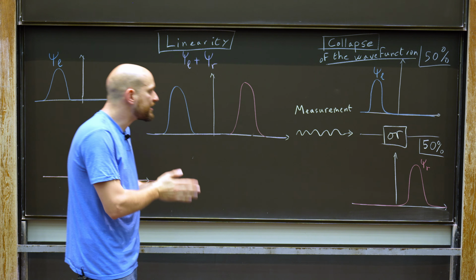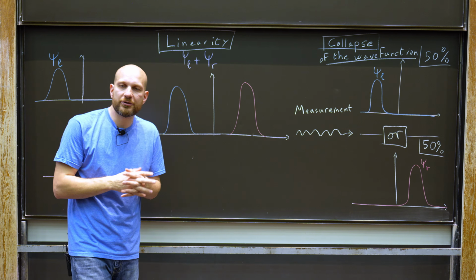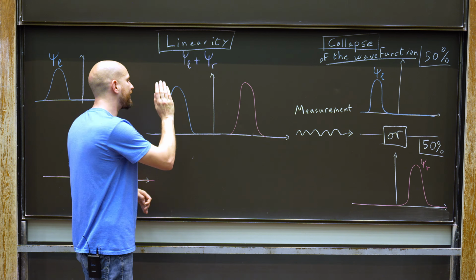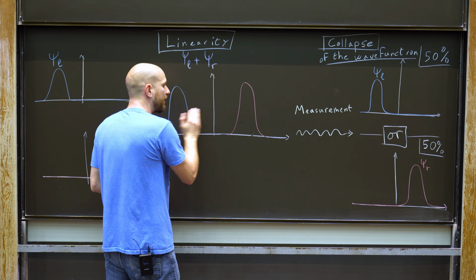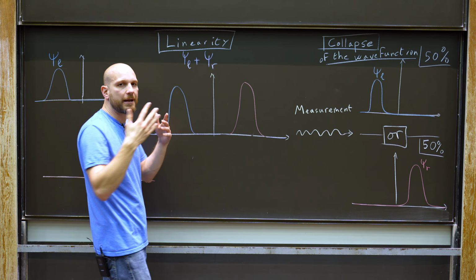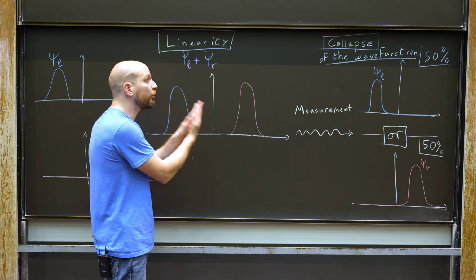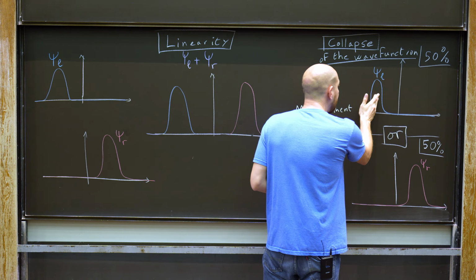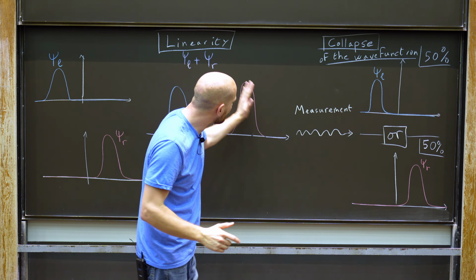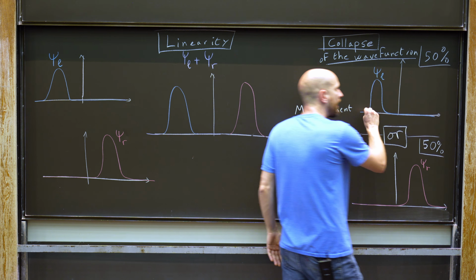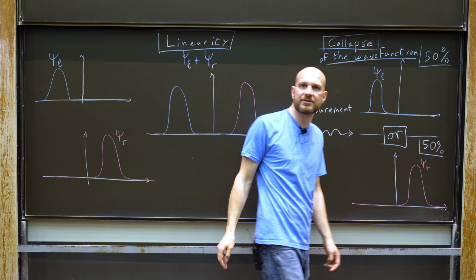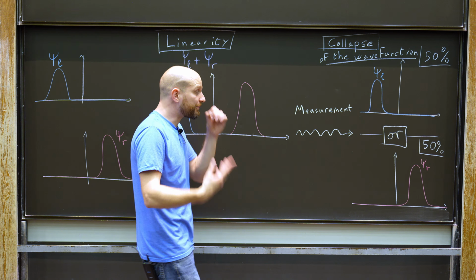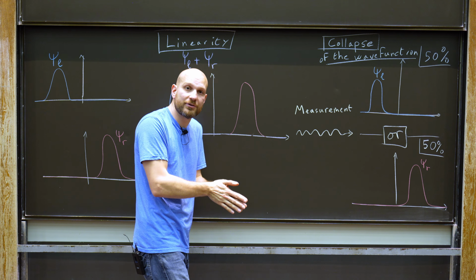So the prescription that we follow in the standard formulation of quantum mechanics is that if I start with a wave function that looks like this, I measure whether the particle is on the left or on the right. Suppose that I measure that the particle is on the left, then what I do is I take the entire right part of the wave function and I ditch it. I set it down to 0. This process is called the collapse of the wave function.